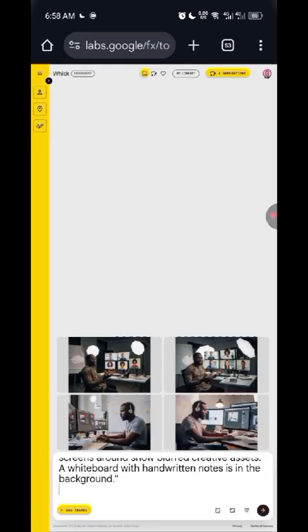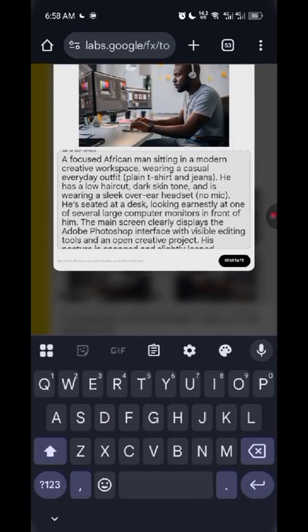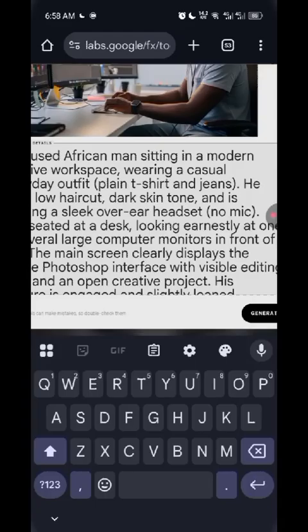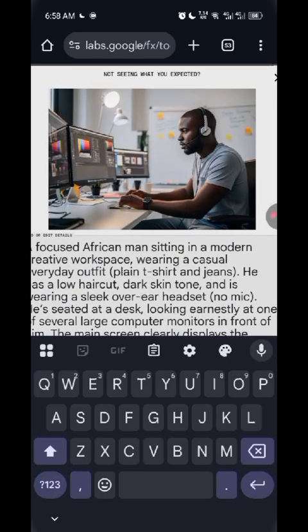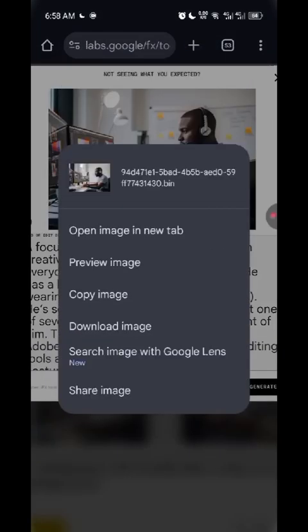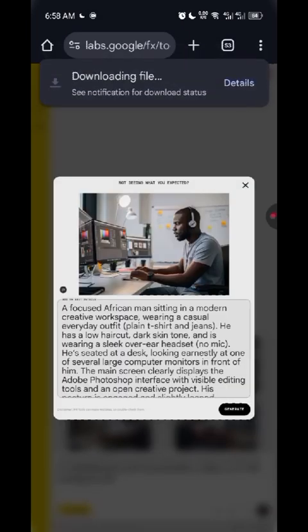Look at our image now. You see how this is now. You can actually use this as a designer. I can use this to create a design. Once you tap on the image, you'll see this download image option. Just download it, and here you have an image.